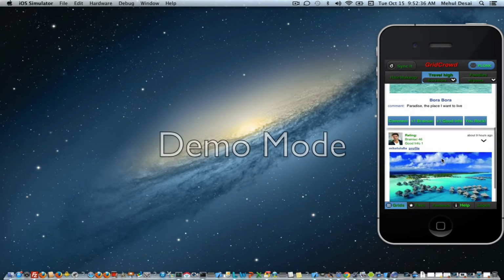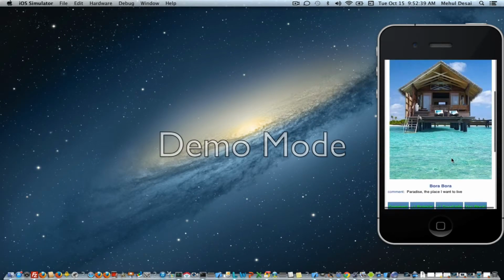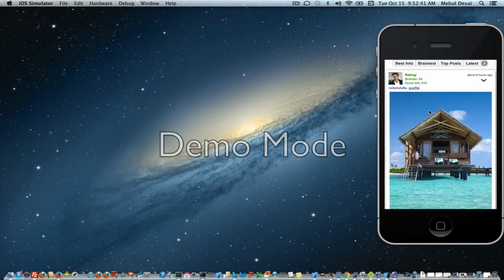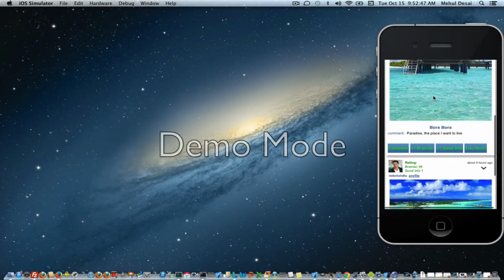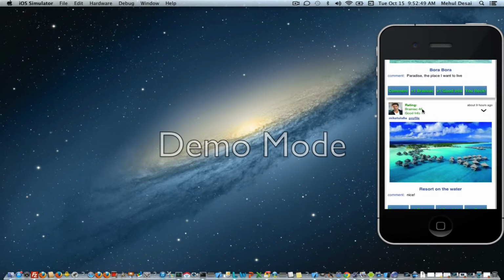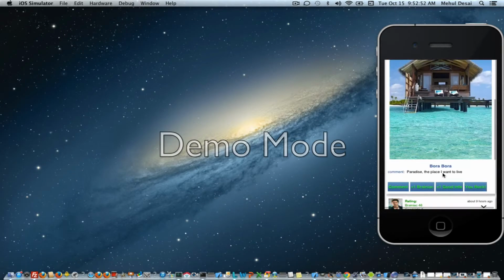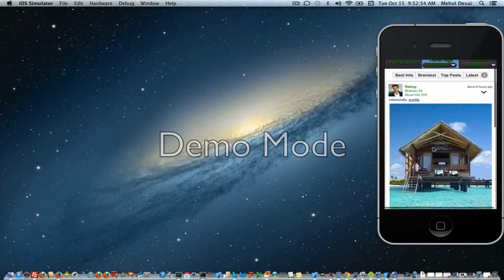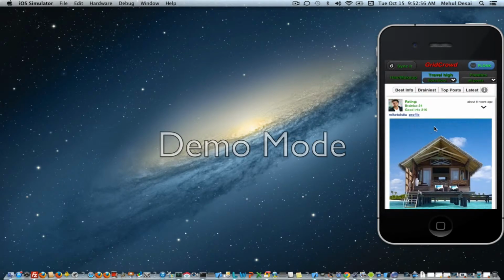You can remove the menus. And you'll see this first post has a Brainiac score of 34 and a Good Info of 310. It's got a very good information score. But the second post has a higher Brainiac score of 46 but less Good Info. So people have rated the first one as very good info and the second one as really smart.